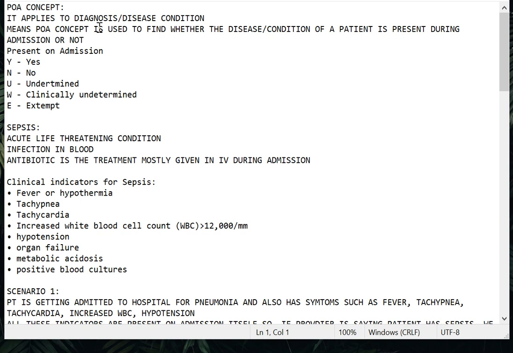Before this we have seen two videos regarding what medical coding is, what its types are, and how you can get into the field you really want.